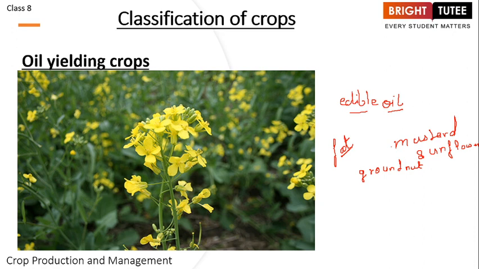Again, it is very, very important because Rakesh Singh has asked what does yielding mean. So yielding is giving, something which we obtain. So these are the oil giving plants. Edible oil is something which we obtain from these plants, and the examples are mustard, sunflower, groundnut, and various other examples are also there.